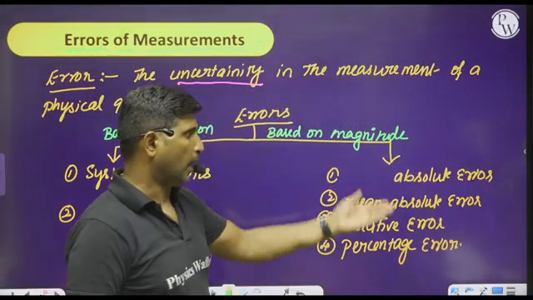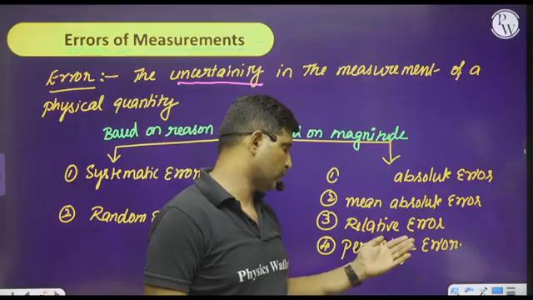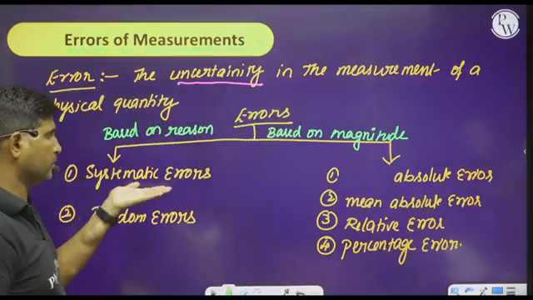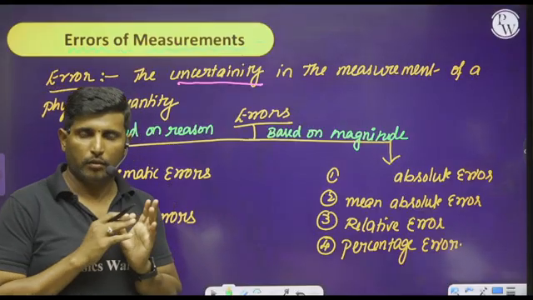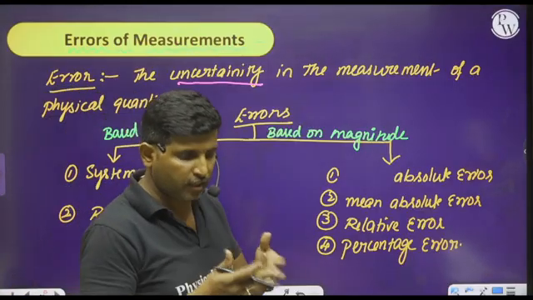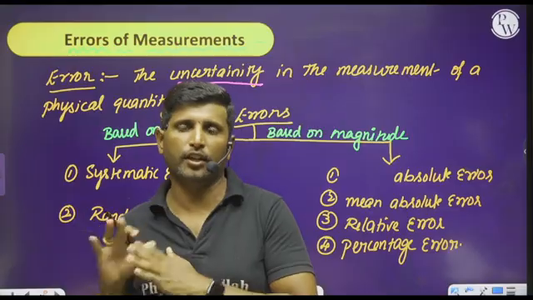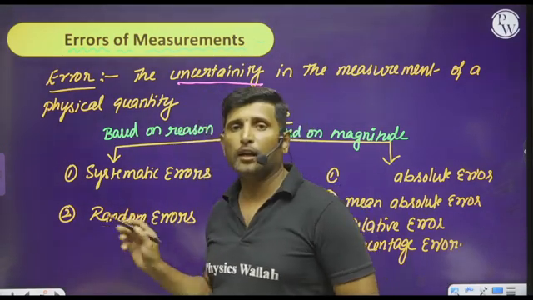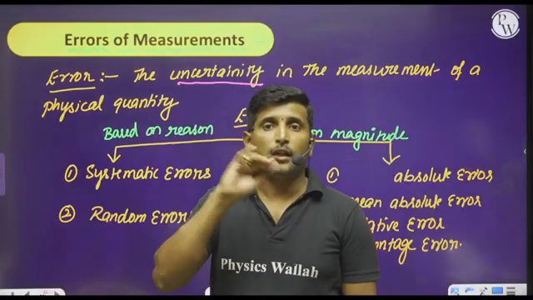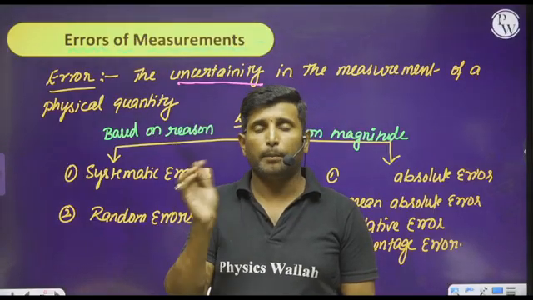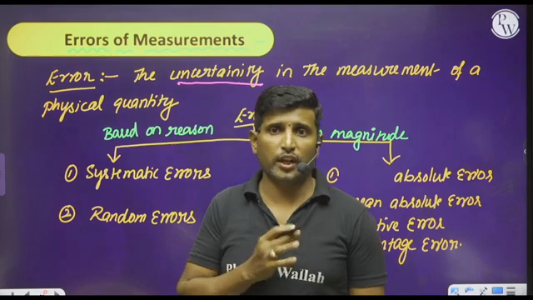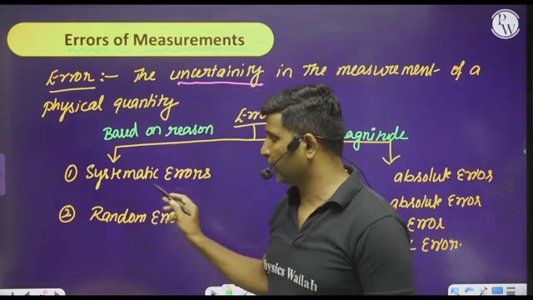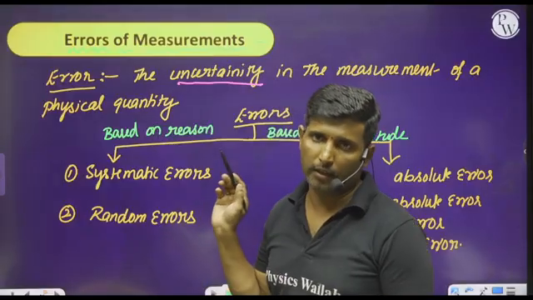We can have absolute error, mean absolute error, relative error, and percentage error. So systematic errors will occur either in increasing direction or in decreasing direction. And random errors will occur because of temperature variations or because of fluctuations of the voltage. Whatever error we get that way is called a random error.